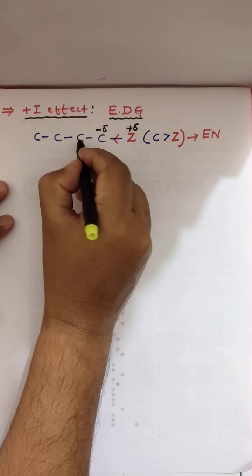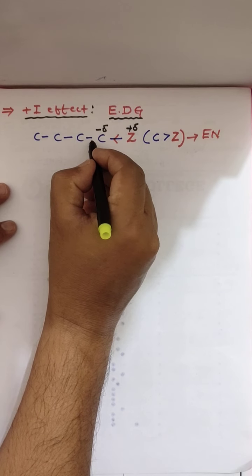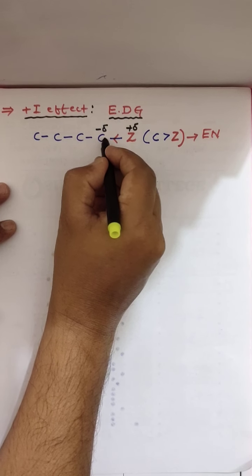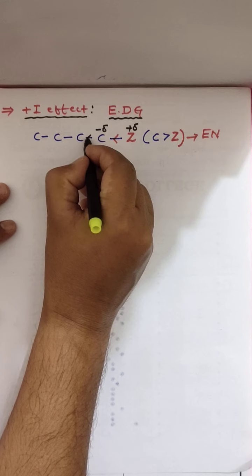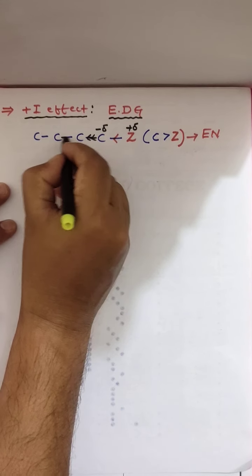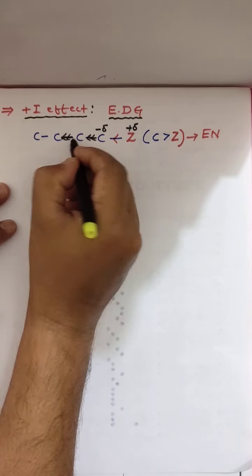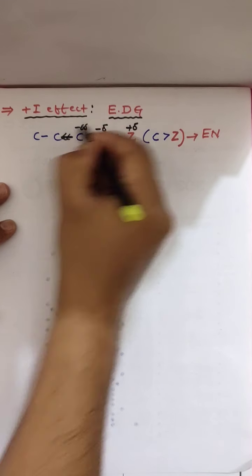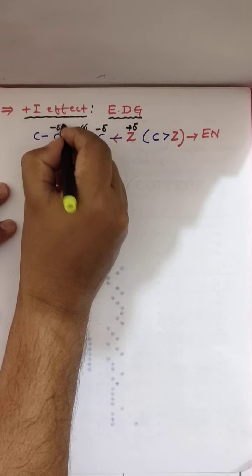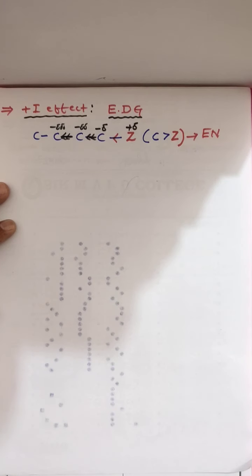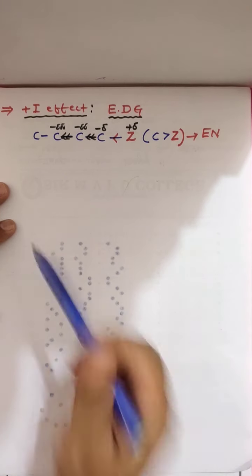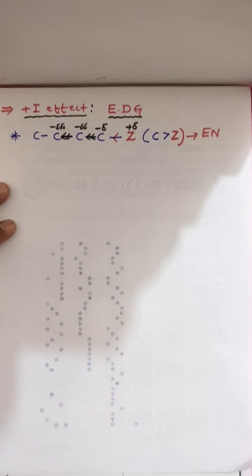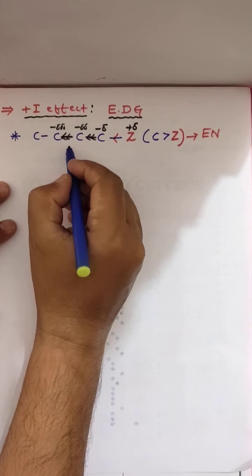Similarly, this carbon will pull the electrons from this, and this will pull electron from this. More electronegativity, and it is getting delta double, and this is minus triple. Here also, as you move away from the group, inductive effect decreases.